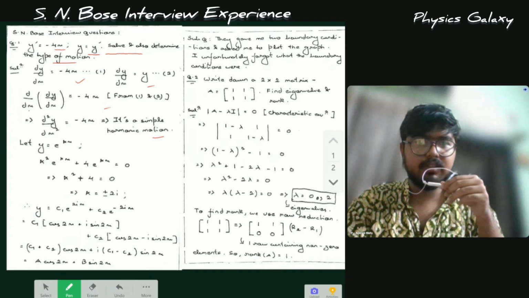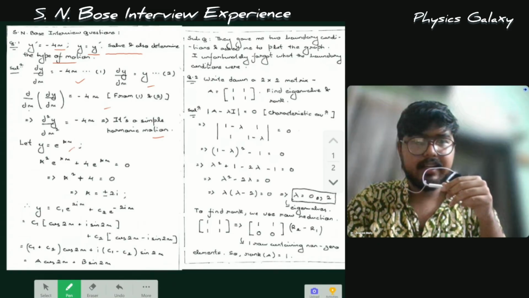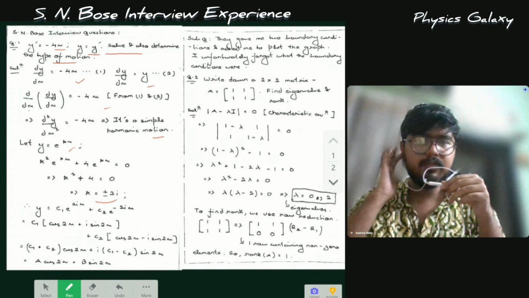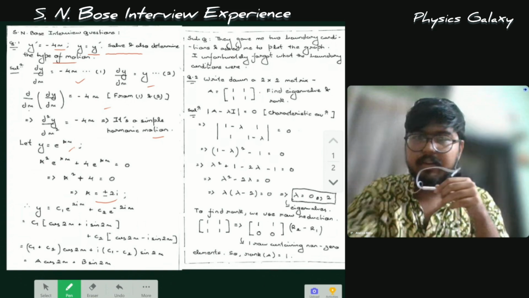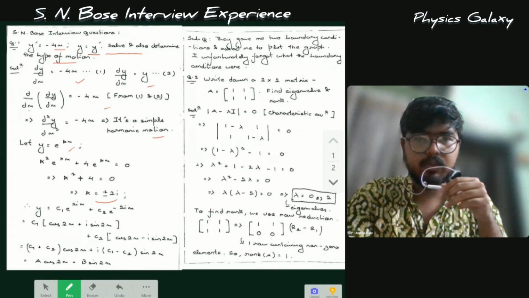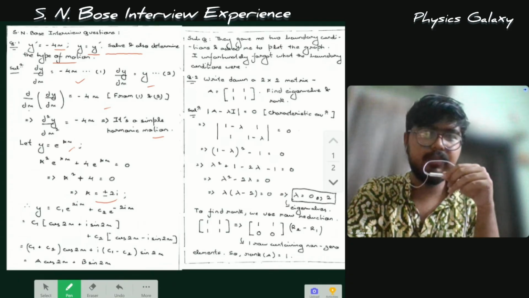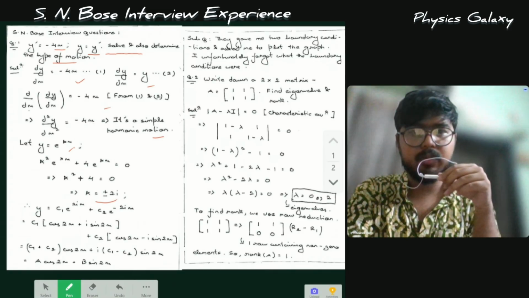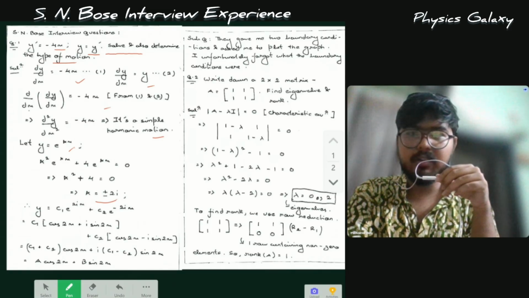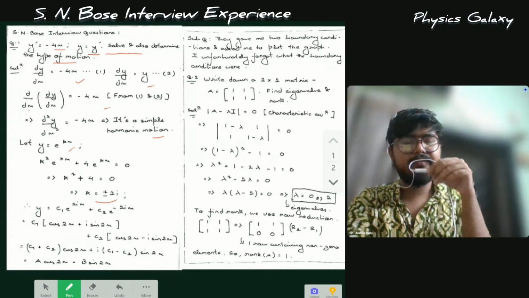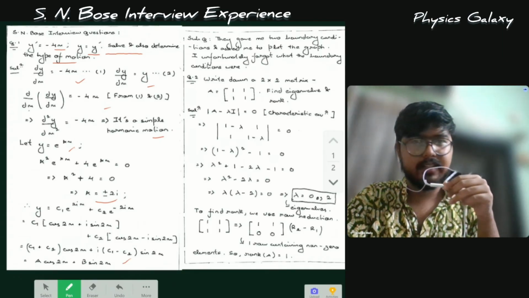So we take y equals e to the power alpha x. Now we substitute in the equation, and after some calculations we get alpha squared plus 4 equals 0. So we get alpha equals plus minus 2i, and we need to write the equation in linear form. So y equals c1 e to the power 2ix plus c2 e to the power minus 2ix. So this was my form. This can be further broken down by using de Moivre's theorem: c1 (cos 2x plus i sin 2x) plus c2 (cos 2x minus i sin 2x), and we group the same terms together and arrive at the final line, which is a cos 2x plus b sin 2x.